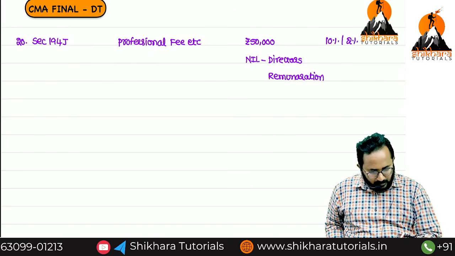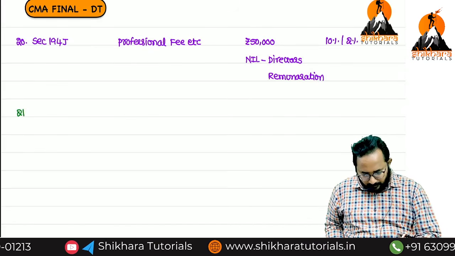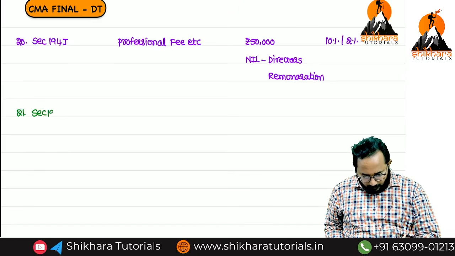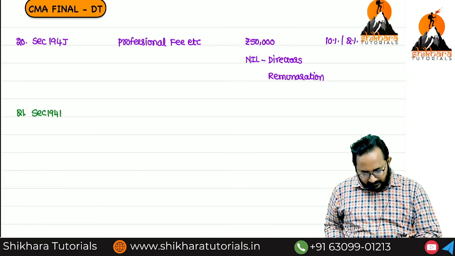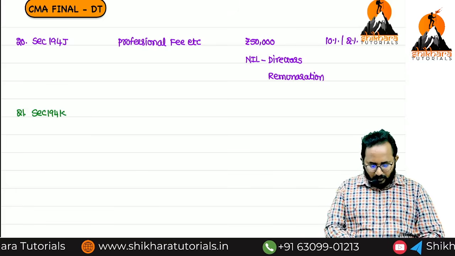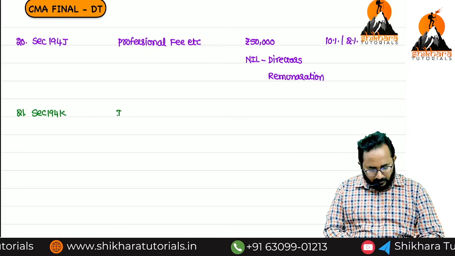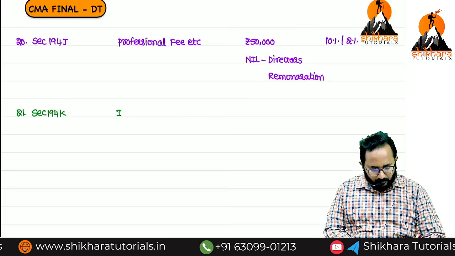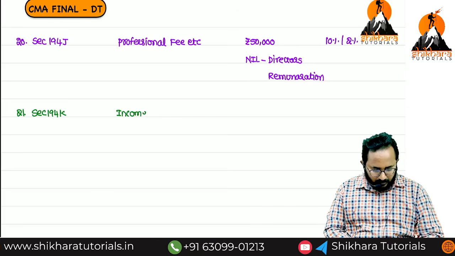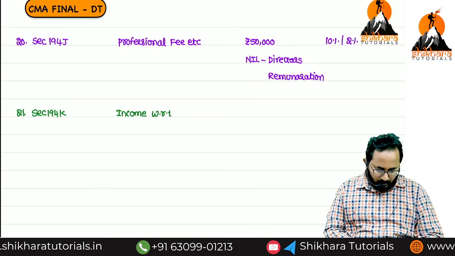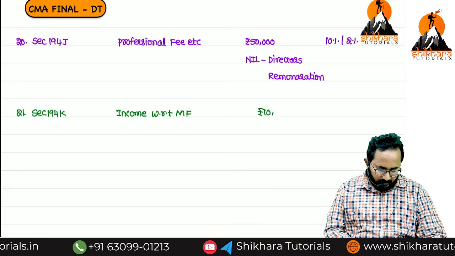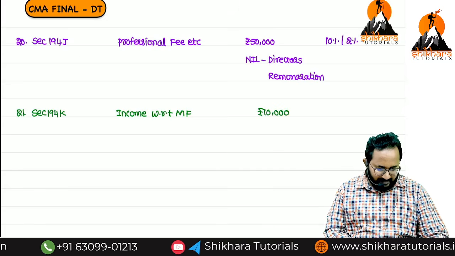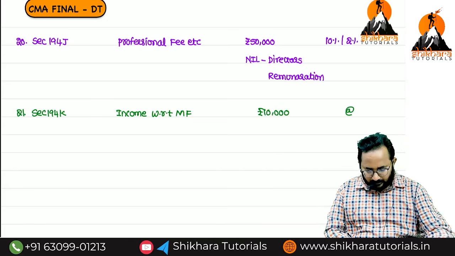21. Please tell me the section number. After 194J, we discussed K, I think. That is income with respect to mutual funds. Is there any threshold limit? 10,000. What is the TDS rate? 10%.